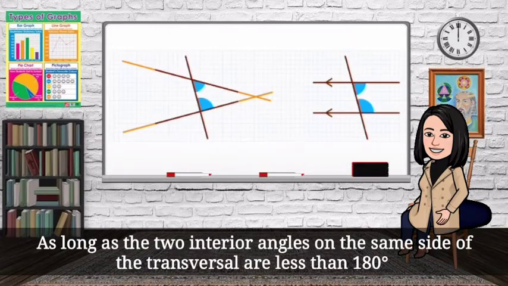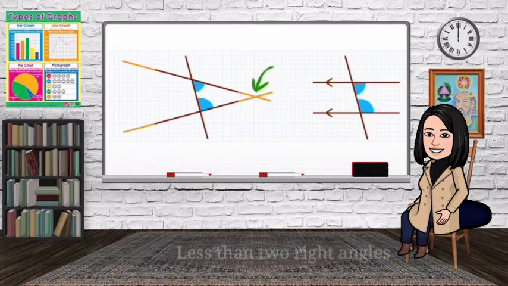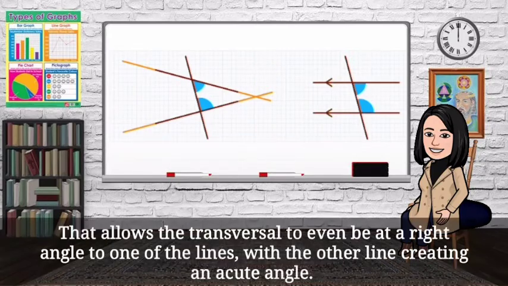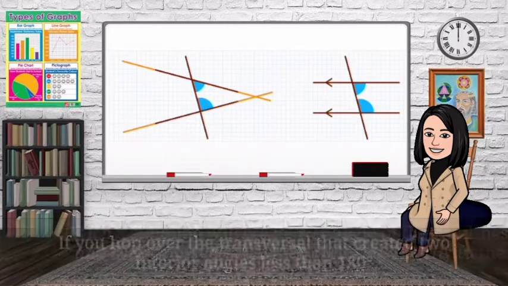As long as the 2 interior angles on the same side of the transversal are less than 180 degrees, less than 2 right angles, the lines will meet. That allows the transversal to even be at a right angle to one of the lines, with the other line creating an acute angle. Such a situation will create a triangle of the 2 lines and their transversal, which connects directly to the Pythagorean theorem.